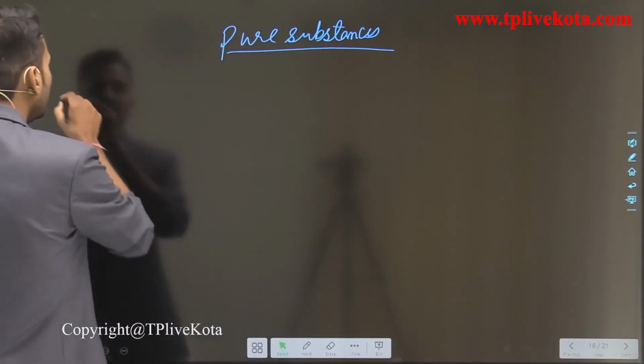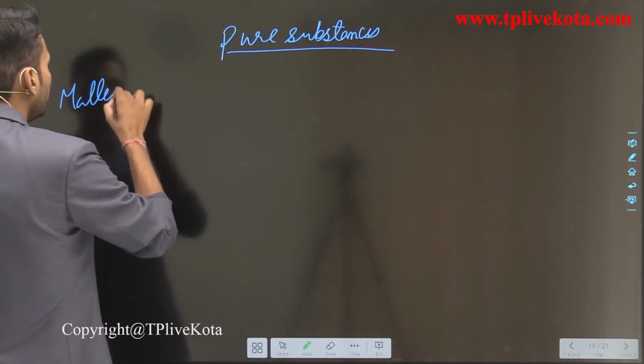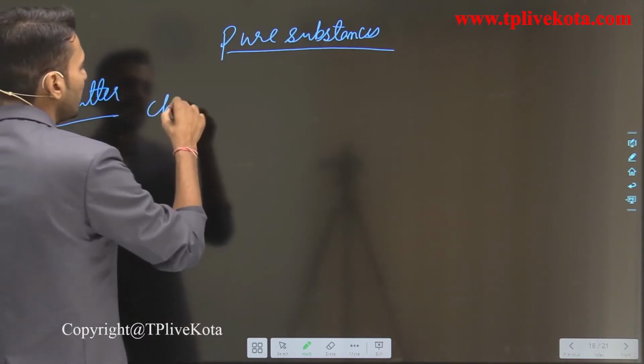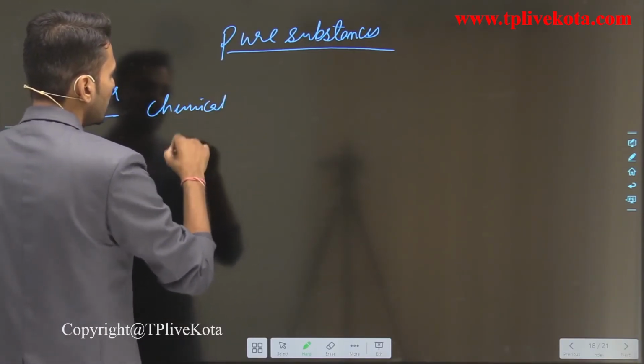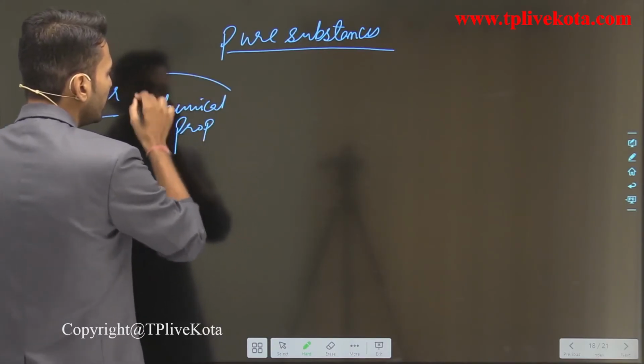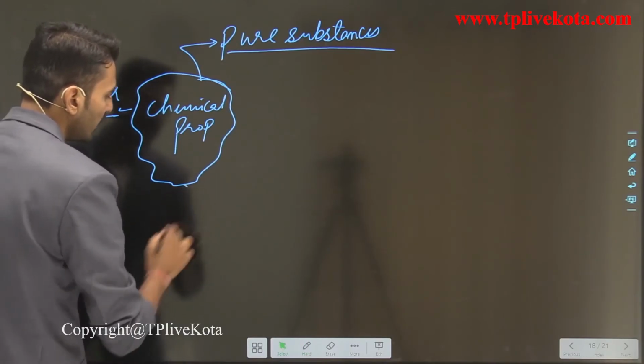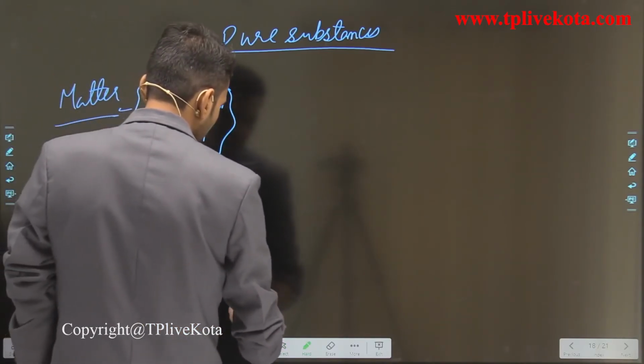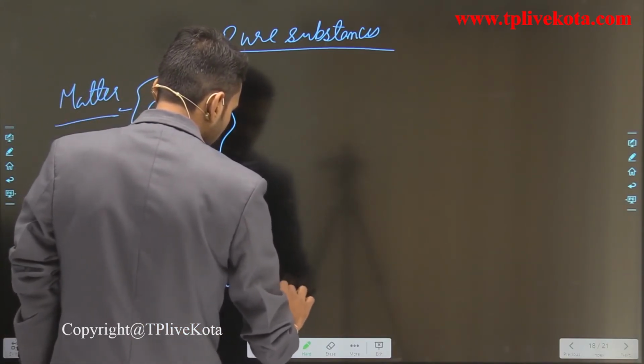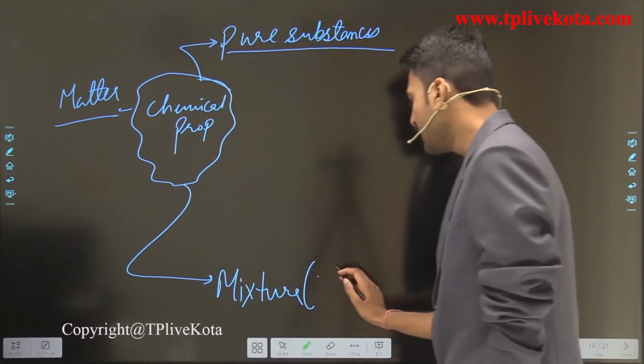They are simply matter. When we classified matter on the basis of chemical properties, we classified it into pure substances, and the other category is the mixture, which we termed as the impure substances.